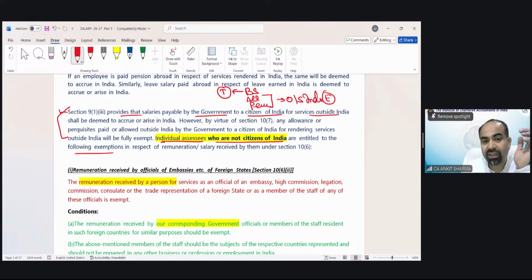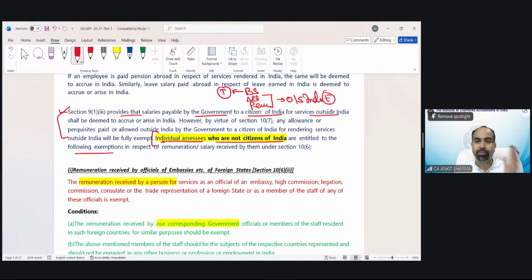Now we are discussing those cases in which people are working in India and are not citizens of India. That means other countries' ambassadors working in our country. They are technically the employees of their government, and of course, they are citizens of that country, and they are providing services in India. So the basic rule is this: if any service accrues or arises in India, that is going to be taxed in India.